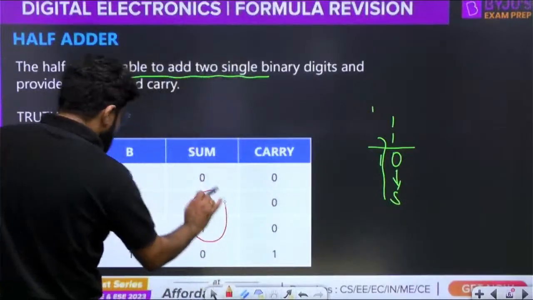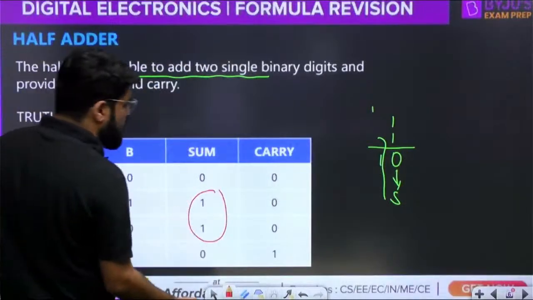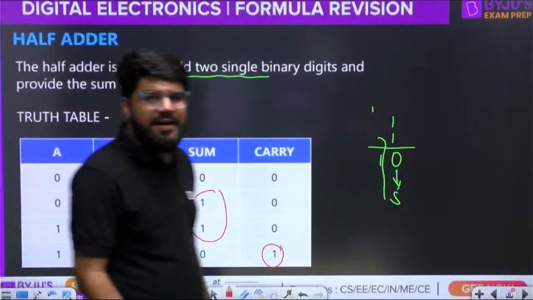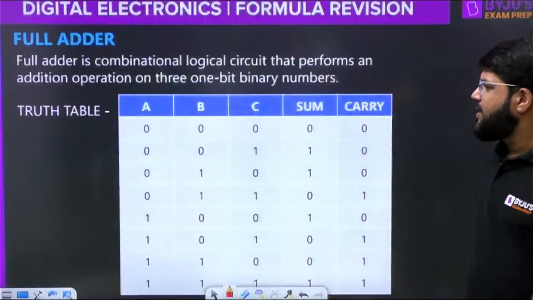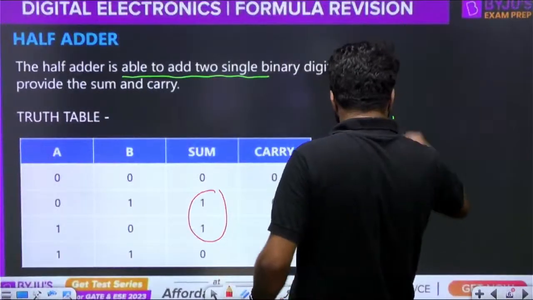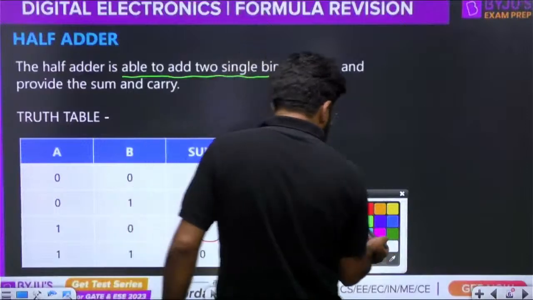Sum is high at 0 1 and 1 0. That is the XOR combination. Carry is high when both the bits are 1 1. That is the AND gate actually, right? Oh sorry, it is not mentioned, so I'll write down these logic expressions here very clearly.